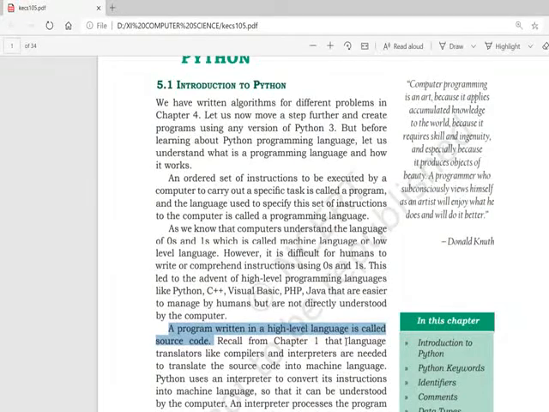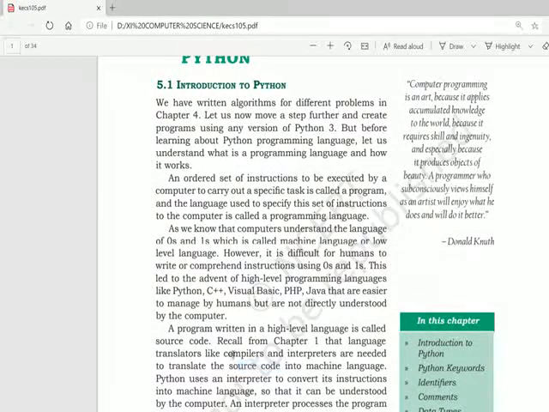So whenever we are going to write a program, what are we actually writing? We are writing source code. And the source code is converted by translators into machine language. There are two types of translators: compilers and interpreters. The translator's job is to convert the source code into machine code.